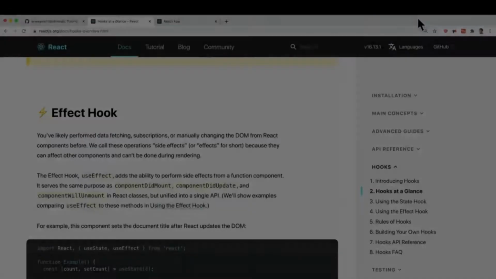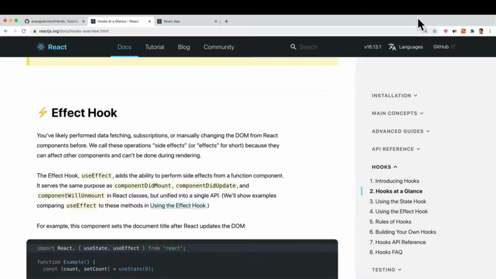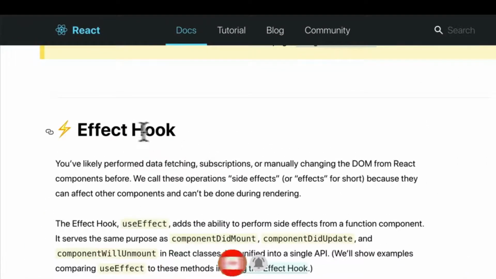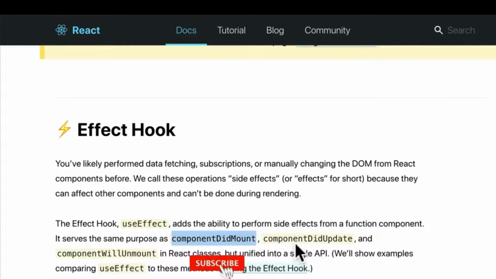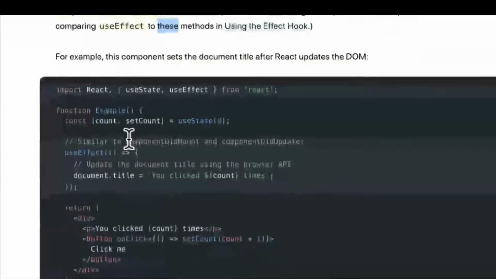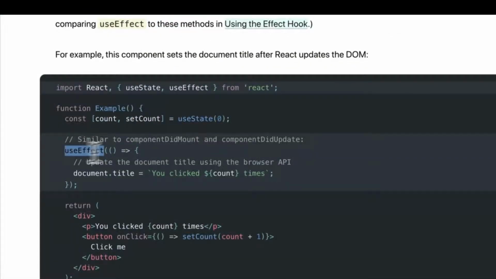Welcome back. Let's talk about the second most important hook, and that is the effect hook that comes with React. The effect hook adds the ability to perform side effects from a function component. It serves the same purpose as componentDidMount, componentDidUpdate, and componentWillUnmount in React classes. Again, remember, the whole idea of hooks is to be able to do the things that we were able to do inside of a class, but this time inside of a function. We can use useEffect like a function and just tell it what we need to do. So let's give it a go.